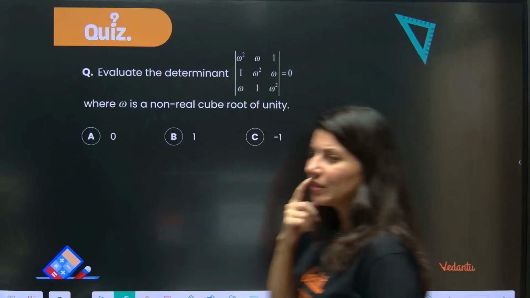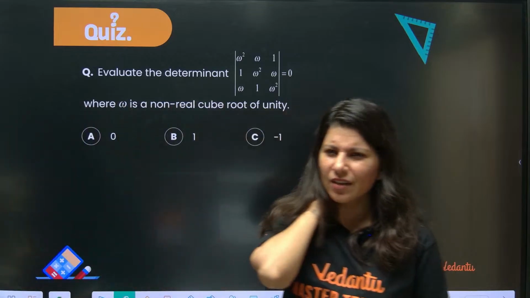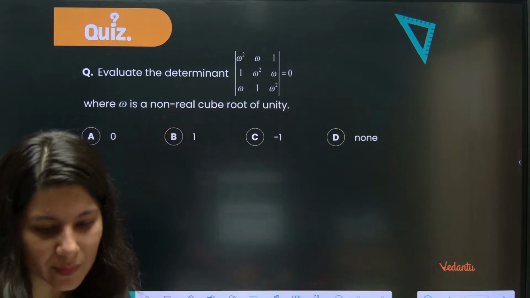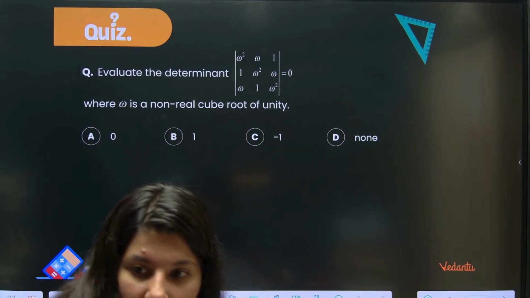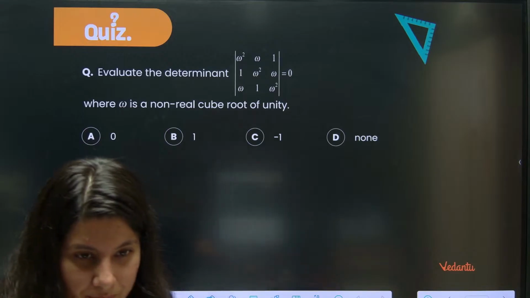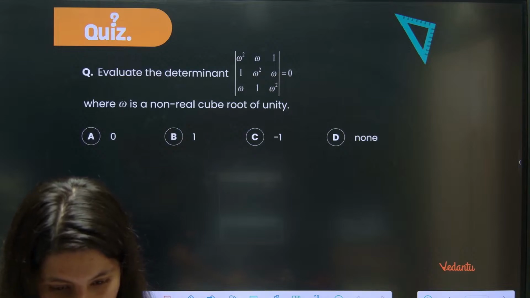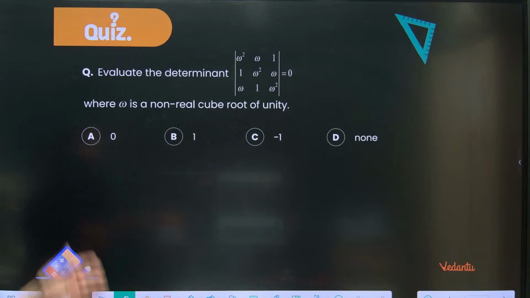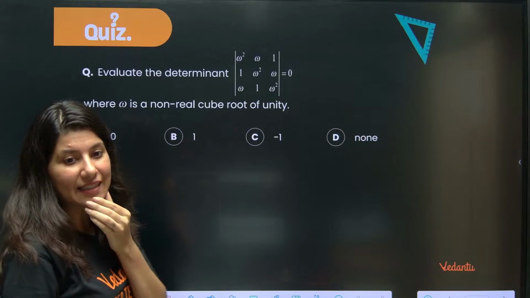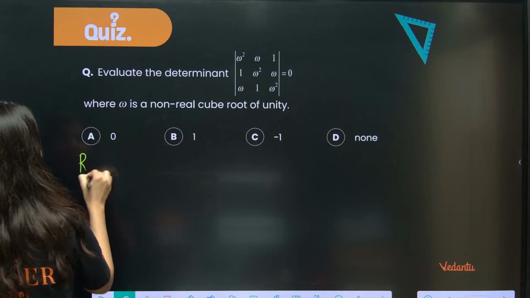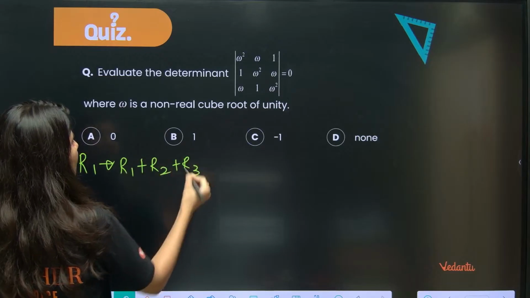Alright, now let's calculate this particular question. I think so many theoretical questions we have done. Now this question, let's see how many of you are able to solve this. Again I can clearly see that addition is constant. How many of you can see that addition is constant? Either you go R1 goes to R1 plus R2 plus R3, or you can go with C1 goes to C1 plus C2 plus C3.